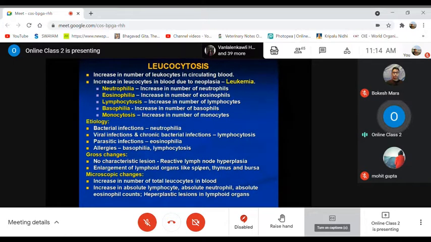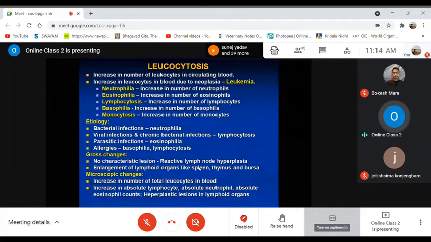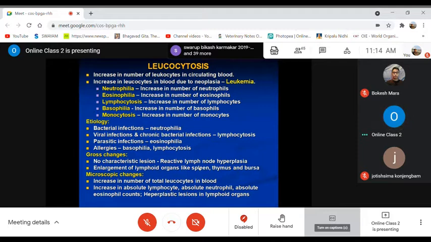Then the next topic is leukocytosis. Leuko means white blood cells. Leukocytes are the white blood cells. When there is an increased number of leukocytes in the circulating blood, it is known as leukocytosis. When there is a decrease, it is leukocytopenia. This is about the increase. This kind of increase of WBCs in the blood may be due to neoplasia, that is, blood cancer, which we commonly know as leukemia.